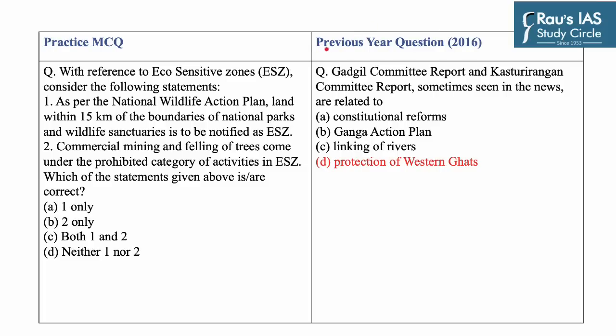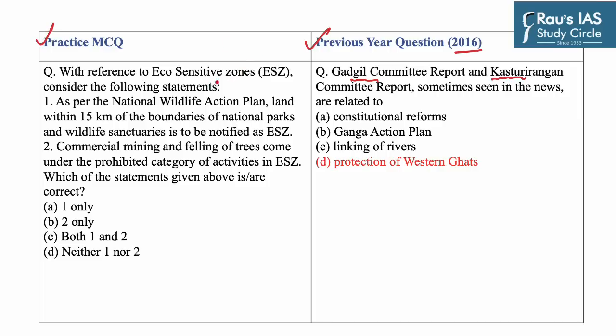Now as we know that UPSC has been asking questions based on important developments in the field of environment and ecology. As in 2016, it has asked a question based on Gadgil Committee and Kasturi Rangan Committee report. So let's take up today's practice MCQ.